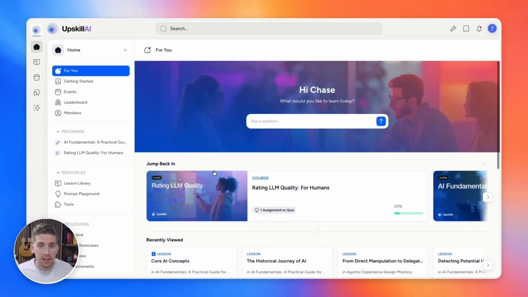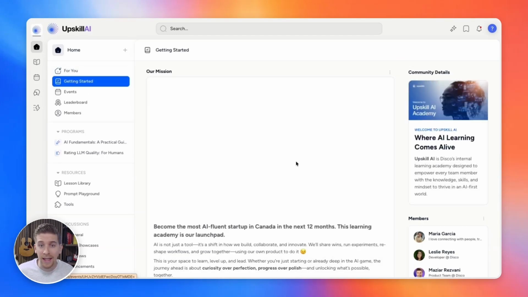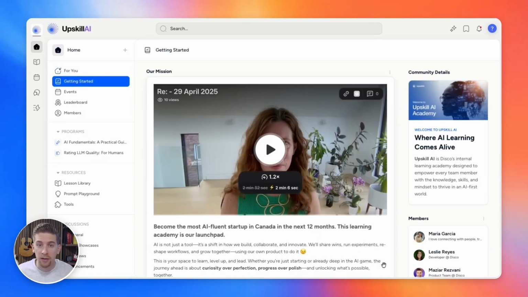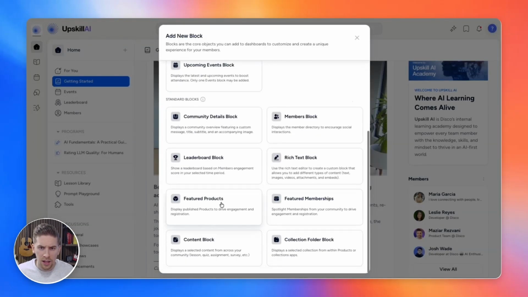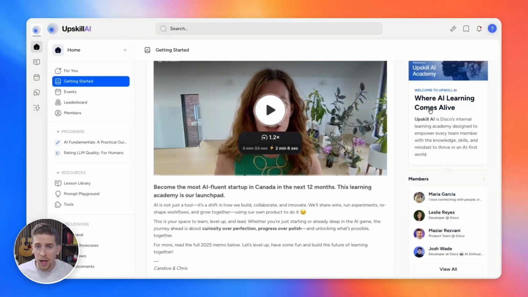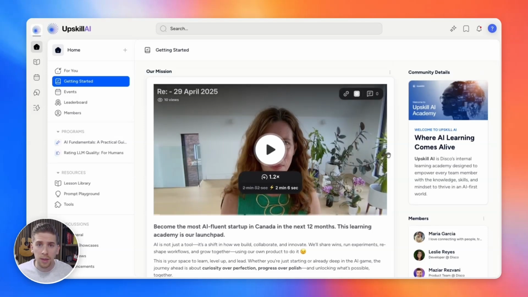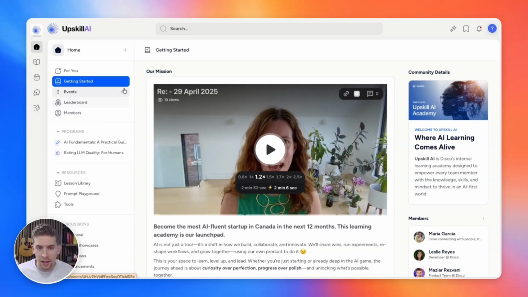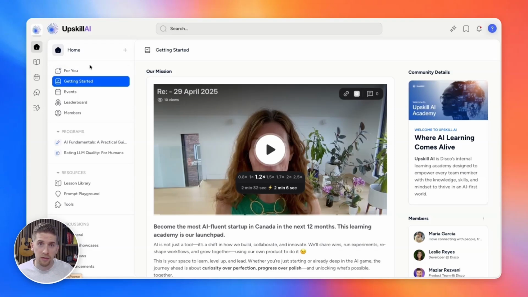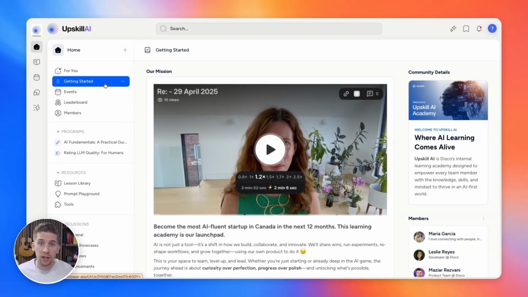You can also create custom pages for things like a getting started page to welcome members when they first arrive. And for all of these, you can use various different blocks. You can add these blocks and drag and drop them across either a 2-column layout or a single column layout to build the pages that make sense for you. So here we've got a nice For You page for members to land on for a personalized experience, a getting started page for the first time experience.